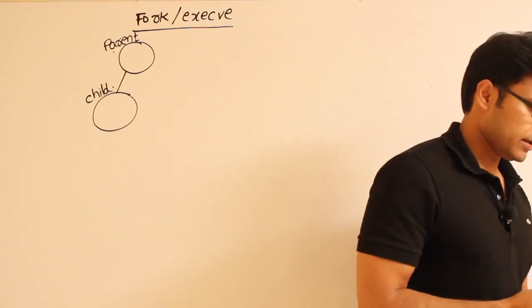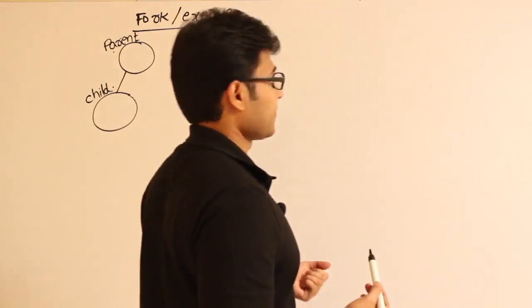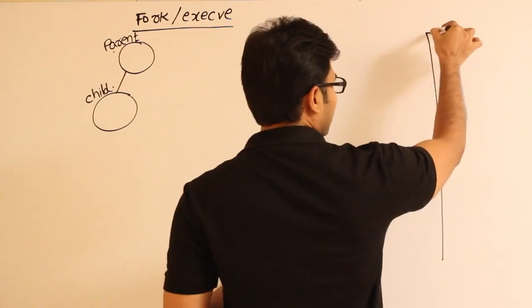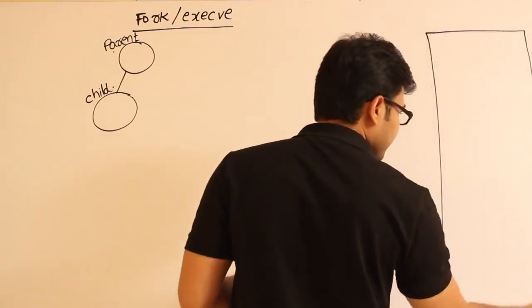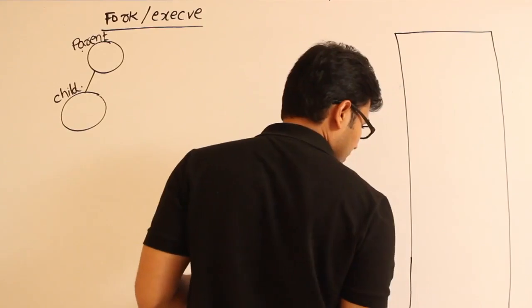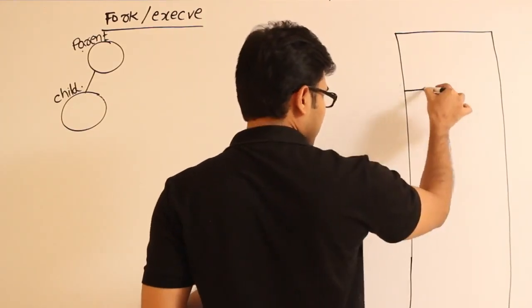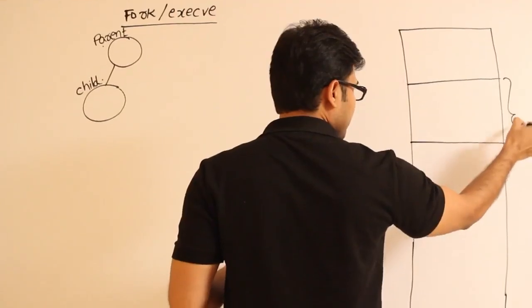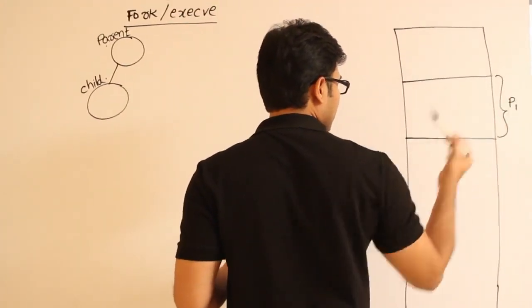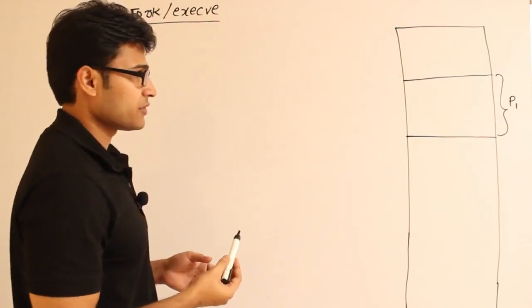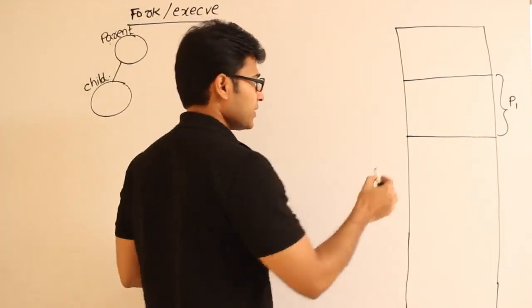in order to explain it clearly, let's see what is happening here. Assume that this is the main memory, and somewhere here there is a process, let's call it process P1. Process P1 is executing, and what will be associated with a process? Instructions will be there.